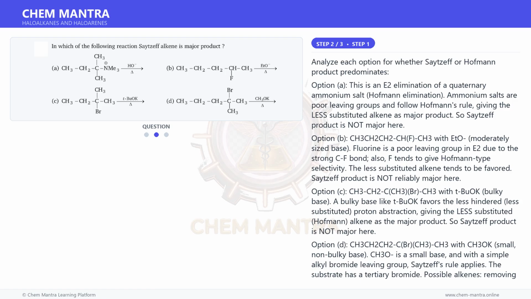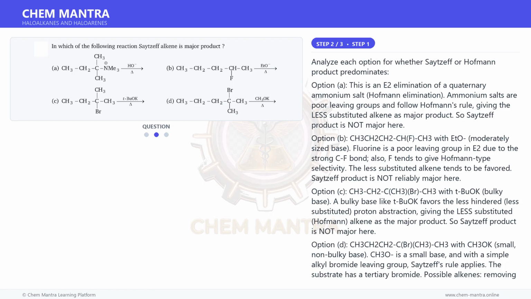Option C. CH3CH2C(CH3)Br CH3 with t-butoxide, a bulky base. A bulky base like t-butoxide favors the less hindered, less substituted proton abstraction, giving the less substituted, Hofmann, alkene as the major product. So Saytzeff product is not major here.